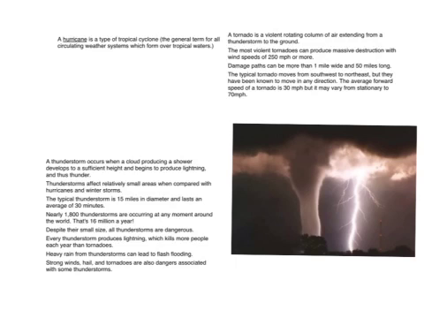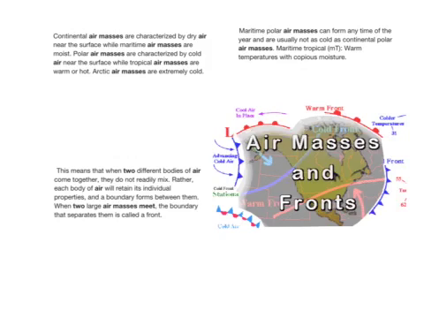Continental air masses are characterized by dry air near the surface, while maritime air masses are moist. Polar air masses are characterized by cold air near the surface, while tropical air masses are hot or warm. Arctic air masses are extremely cold. Maritime polar air masses can form any time of the year and are usually not as cold as continental polar air masses. Maritime tropical air masses get their warm temperatures from the copious moisture.